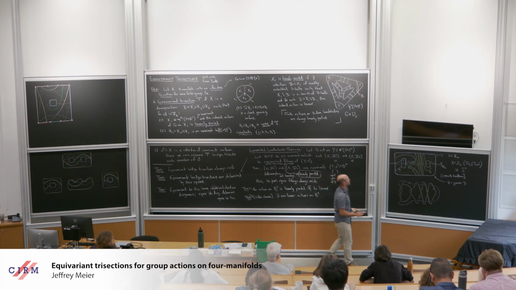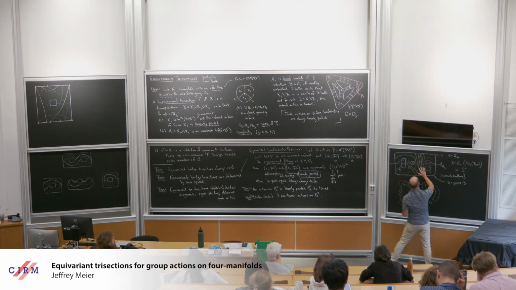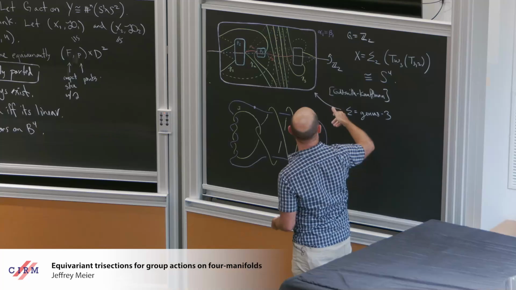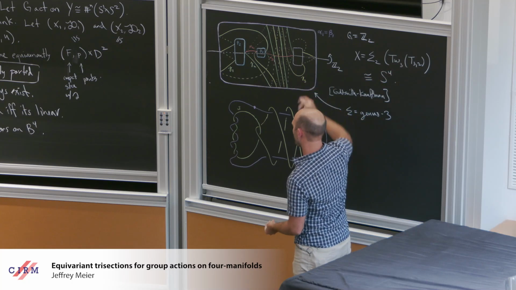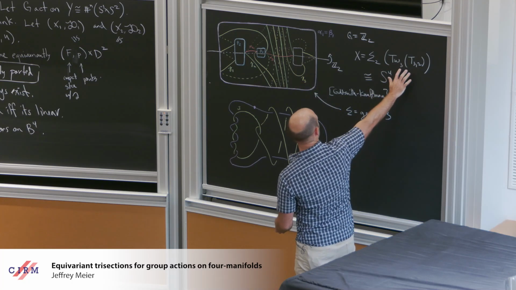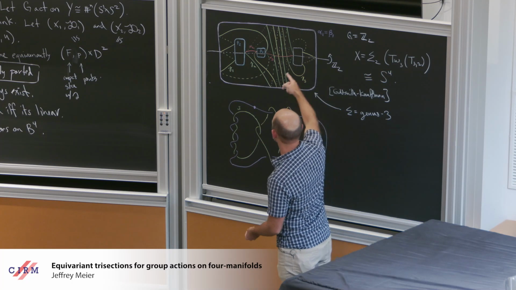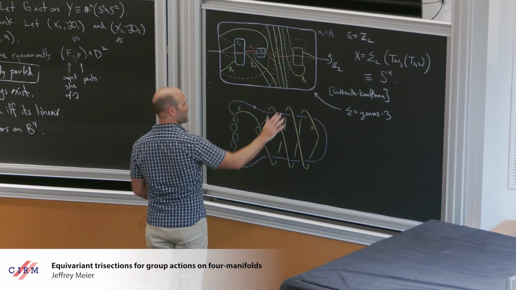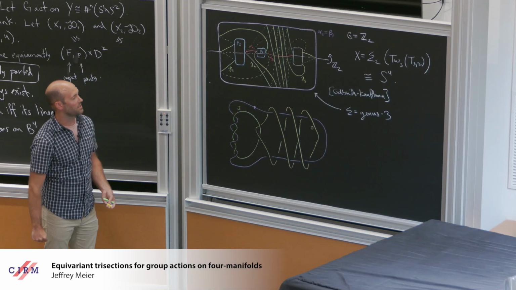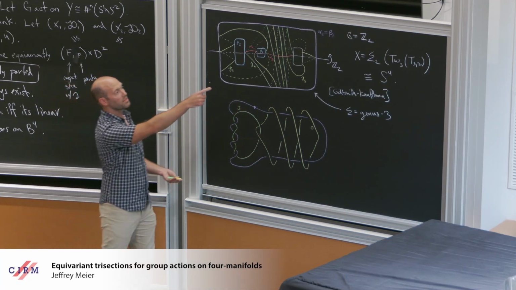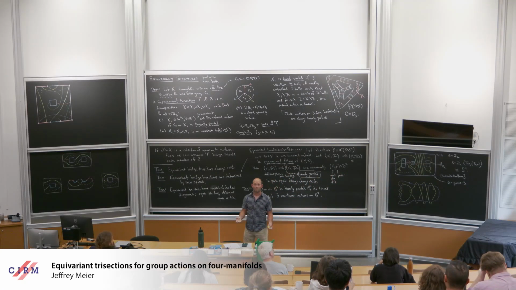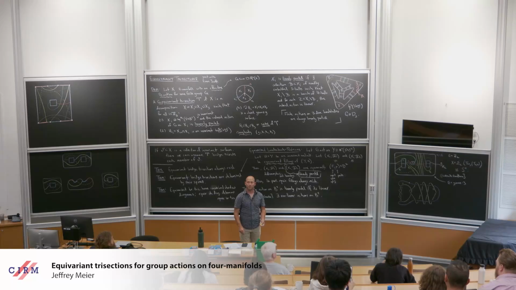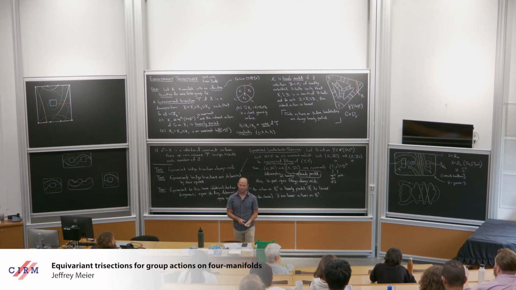I don't think I'll say any more about that. But the point is, the quotient of this is actually S4 again, and the quotient of the fixed point set is this twist-spun 2-knot. And so this is actually the twofold branch cover of the twist-spun 2-knot. By Goldsmith and Kaufman, it's S4 again, which means the Z2 action is an involution of S4 whose fixed point set is knotted. So it can't be the standard linear involution of S4, otherwise the fixed point set would be unknotted.